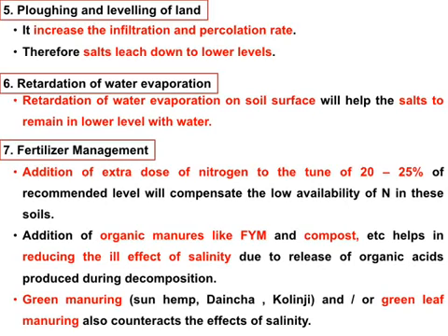Then retardation of water evaporation. It means slowing down the evaporation of water, which prevents salt accumulation in the soil. Then fertilizer management: we can add 20 to 25% extra nitrogen fertilizer to reduce the deficiency of this soil. And addition of organic manure and compost, green manure and green leaf manuring to manage this salinity problem.